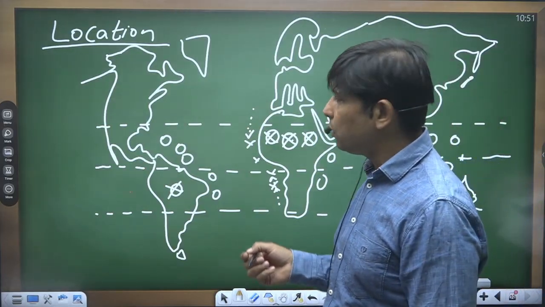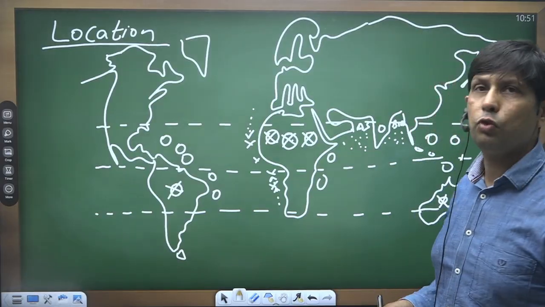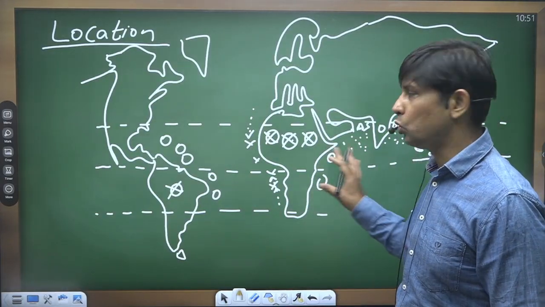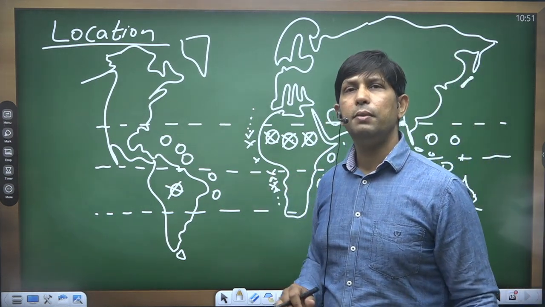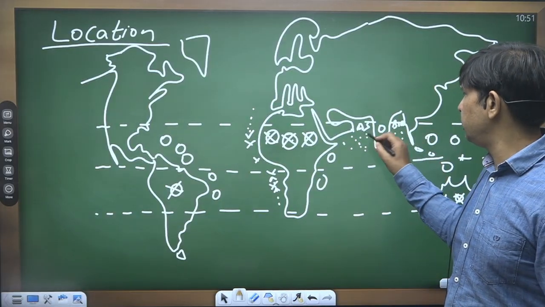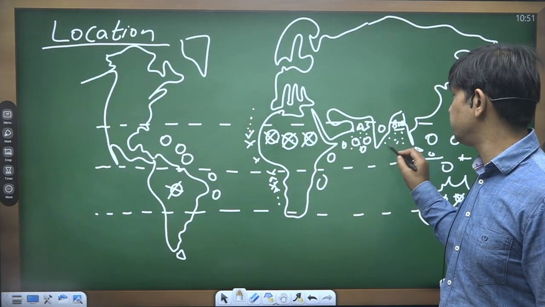So that is how we covered the location of formation of tropical cyclones. They develop in the tropical region or tropical water bodies, at the western part of any ocean. But there is one exception, the North Indian Ocean. In both the Arabian Sea and the Bay of Bengal, we can witness the formation of tropical cyclones.